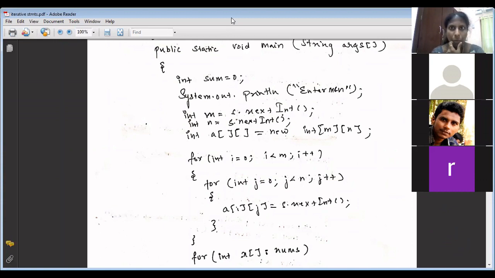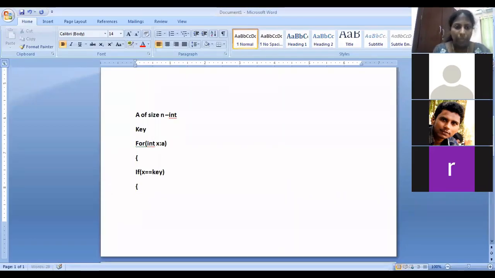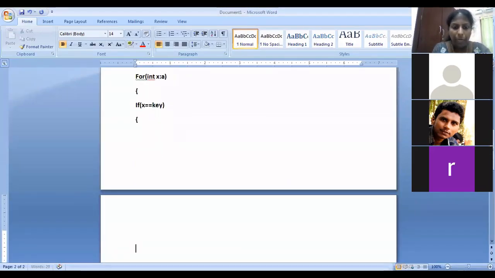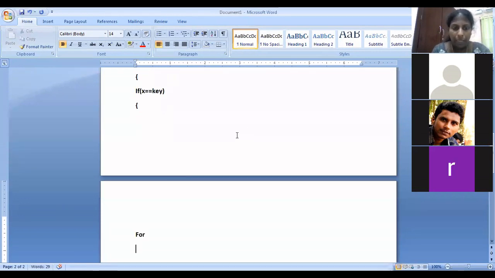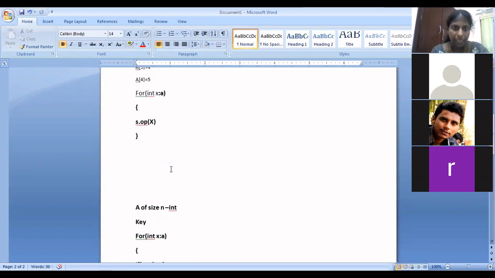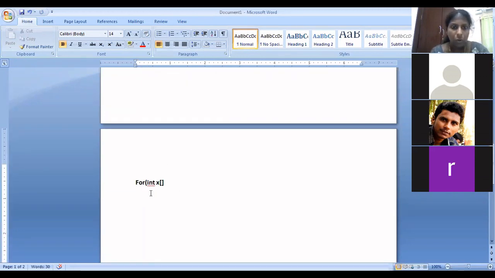Again, I'll go back to our document. There is a 2D array, isn't it? So how many for loops should you write? 2 for loops. In the first for loop, it is of type int only. So int, instead of writing x, you should write 1D array. So the first for loop output is a 1D array. Second for loop output will be a single element, like this example. So int x 1D array colon A. Sorry, A is the name of the array.